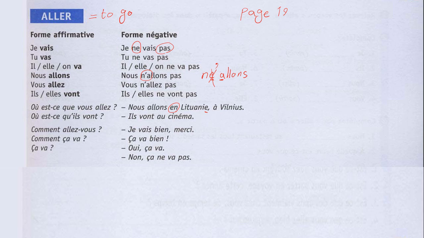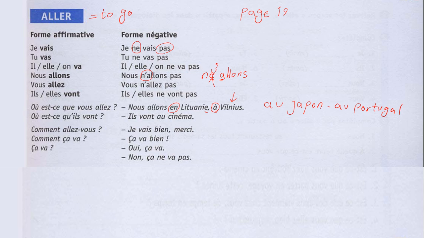But if it was a masculine country, instead we must put au. For example, au Japon. Nous allons au Japon. Nous allons au Portugal. Au Portugal. We are going to Lithuania, and before the cities, guys, we must put à, the preposition à.